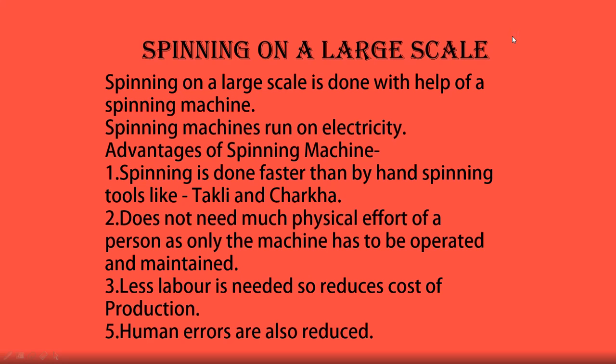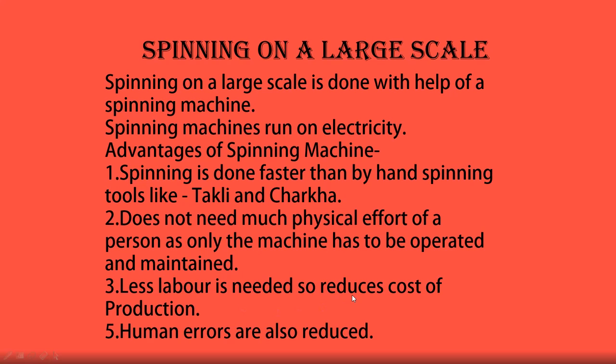So, spinning on a large scale. Now, spinning which was done previously, like with the takli and charkha which I showed you, is a very time-taking task. But when people became industrialized and did not have enough time to do these tasks, they started using the spinning machine. The spinning machine runs on electricity. It has some advantages: spinning is done faster than by hand spinning tools like the takli and charkha. It does not need much physical effort from a person, as only the machine has to be operated and maintained.